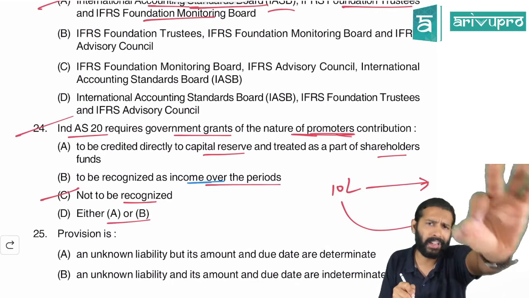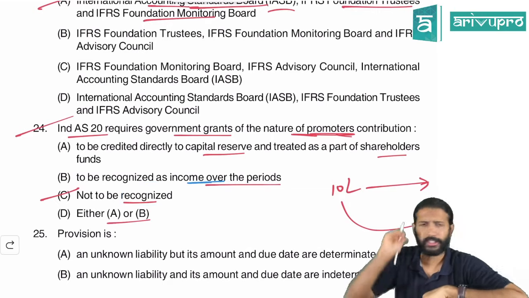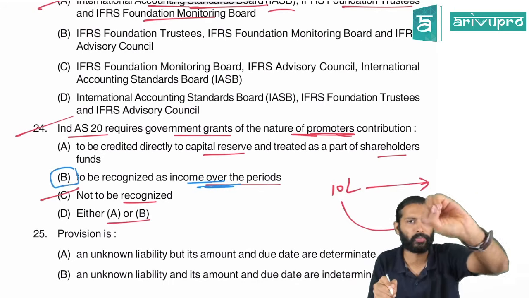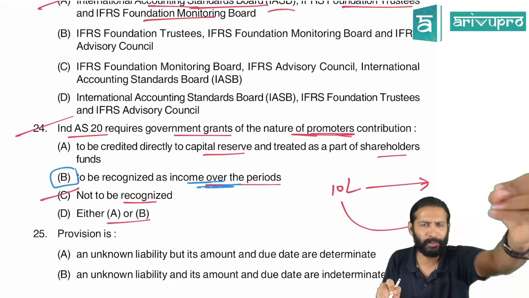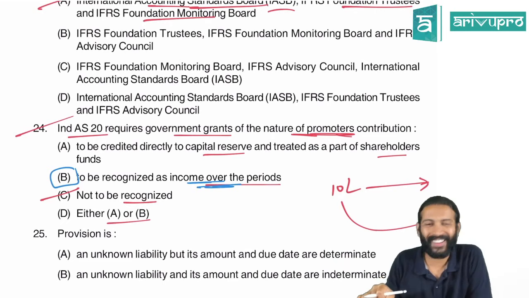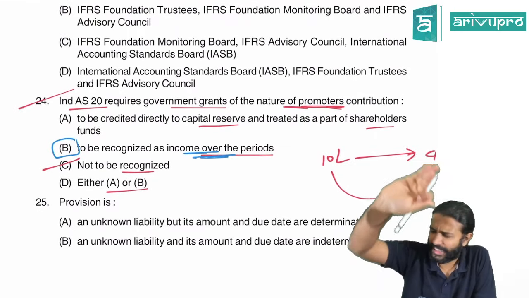But if you check the guided answer, they've selected this. According to me, this is a typo. So I feel B should be the right answer. This is my opinion. This is where I differ. But I've given you the guided answer also. You are free to choose what you feel is right according to you, or better, go with the guided answer.